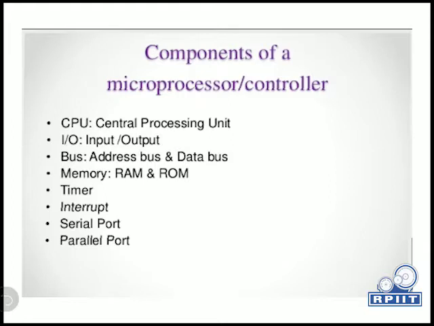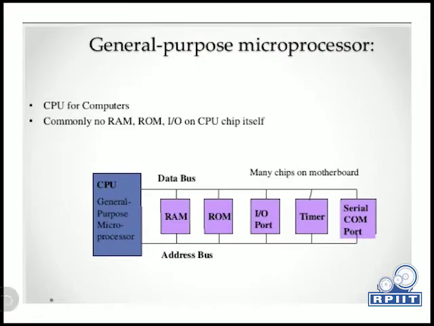That is the CPU, the central processing unit, input output, bus, address and data bus. We can say memory, always these two types of memory we are using, RAM and ROM. Timer will be there, interrupt will be there, serial port will be there, and parallel port will be there. So these are the basic components which are similar in both cases, microprocessor and microcontroller.